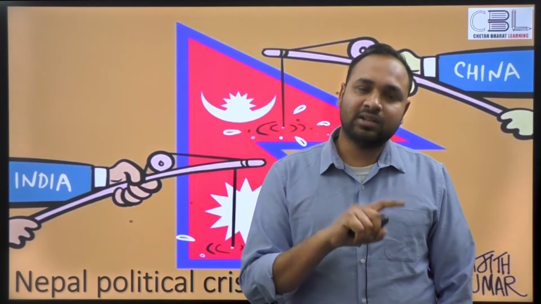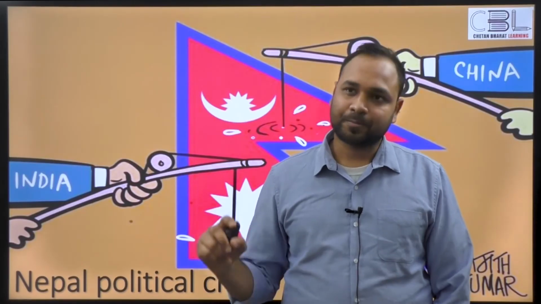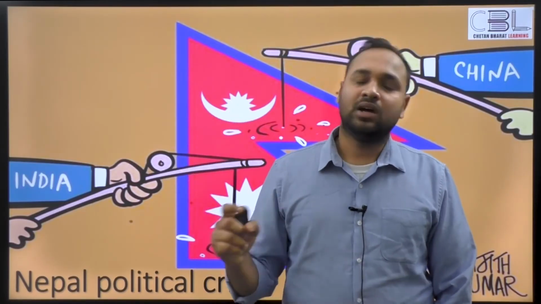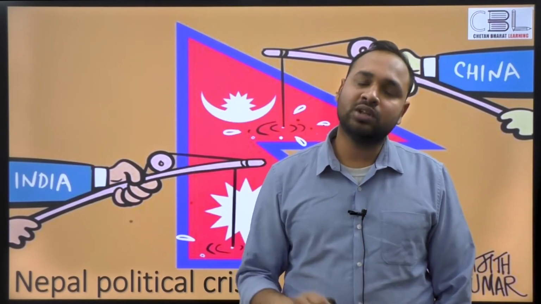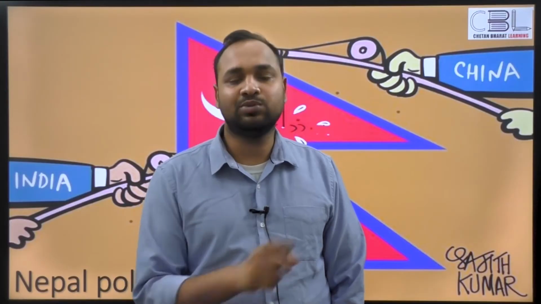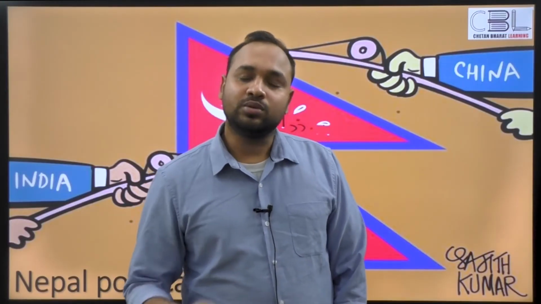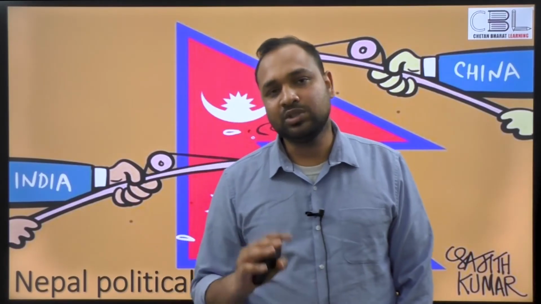So when the Nepalese constitution came into being in 2015-16, one of the biggest points of emphasis was that in the constitution, you should ensure that the Nepalese parliament could not be dissolved as easily as it was done earlier, right? So I think it's Article 76, if I'm not wrong, of the Nepalese constitution.